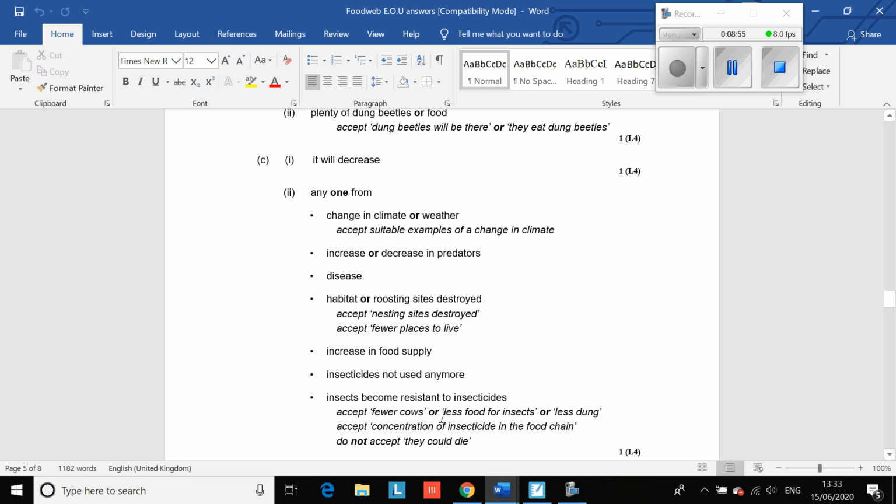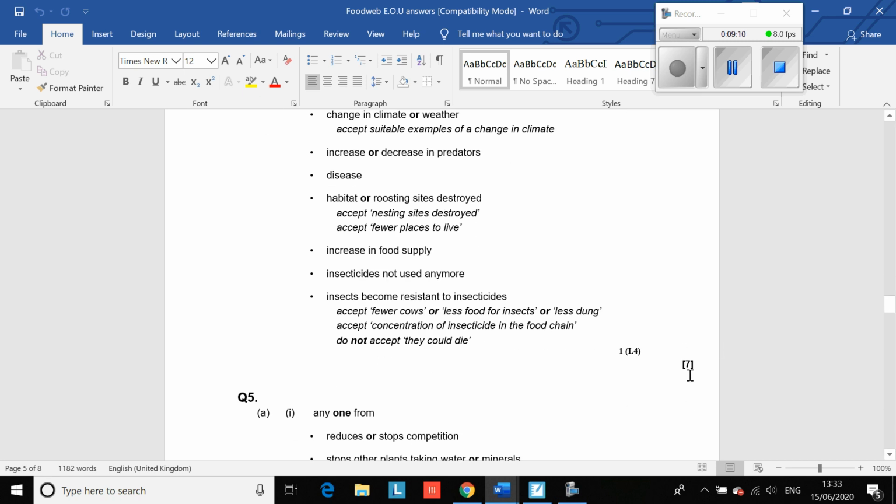Insects become resistant to insecticides. Now, this is an interesting one. If the insects become resistant and are no longer killed by the poison, the insecticide, there'll be more of them, and so there'll be more bats because they have more prey to support them. So give yourself a mark out of 7 for that question.